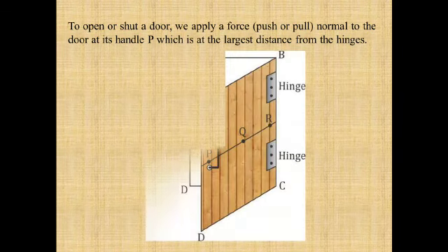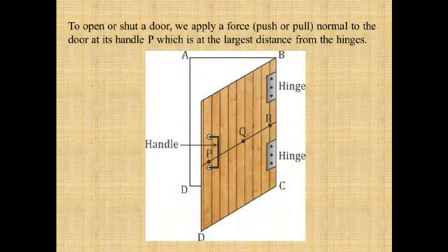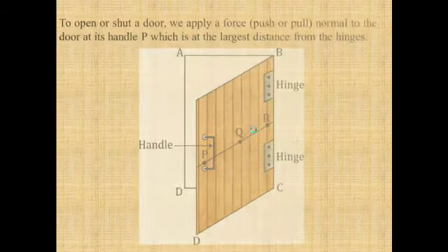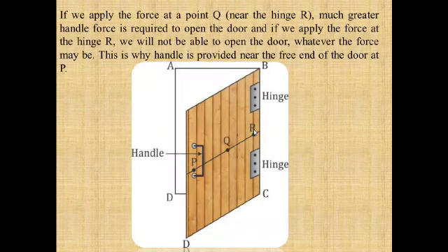Now one more very familiar example that you must have seen in your day-to-day life. In order to open or shut a door, we apply a force in terms of push or pull, and that force is applied normal to the handle P. Suppose this is the handle P, and it is at the largest distance from the hinges. That is why it is easier to open the door from this handle. Now if you move the point of application of the force from P to Q, what happens in that case?